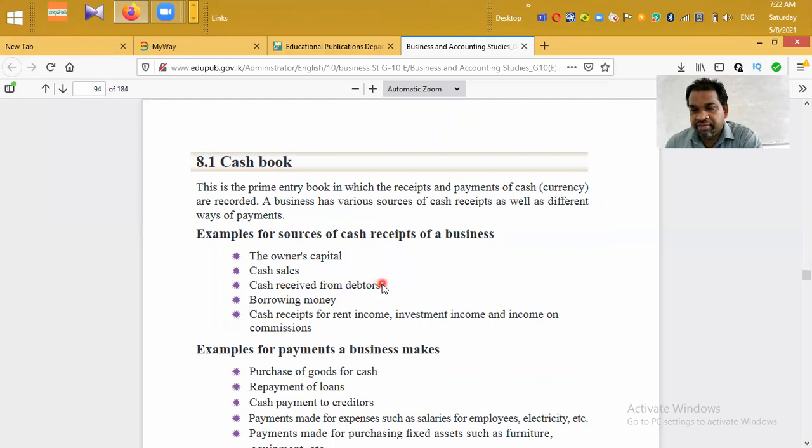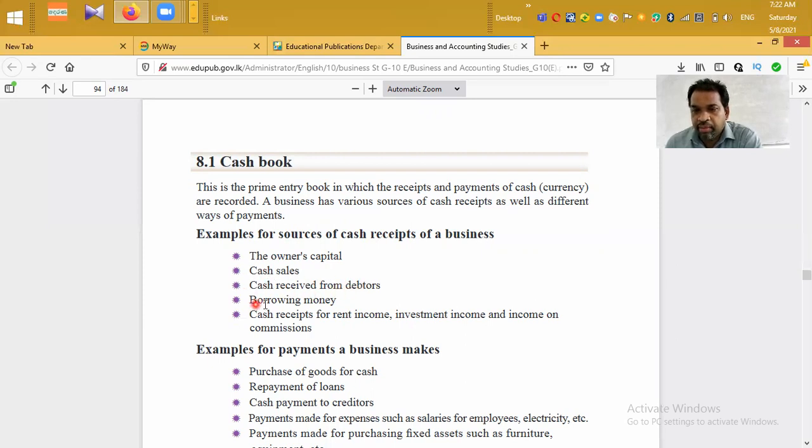Cash received from debtors. When the business sells goods or provides a service on credit, they create another asset called debtors. Then the people who purchased goods or got the service will pay later. When they pay money, the business receives cash. That is the meaning of cash received from debtors.